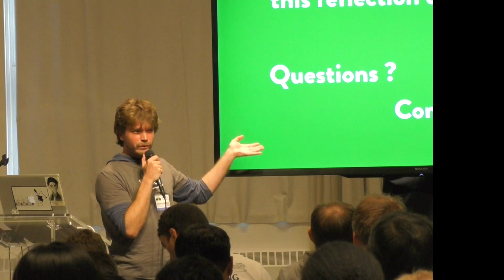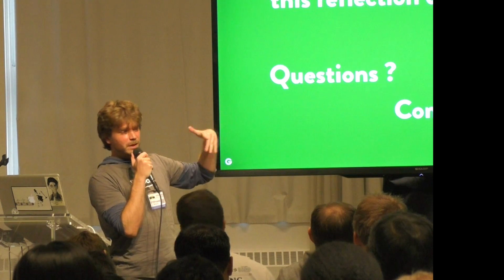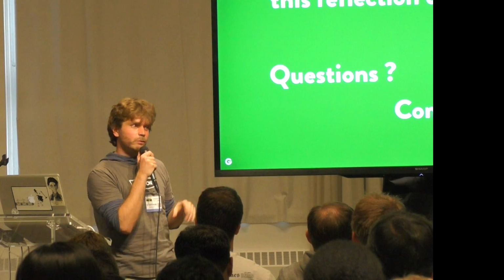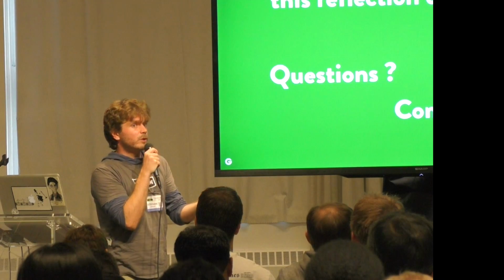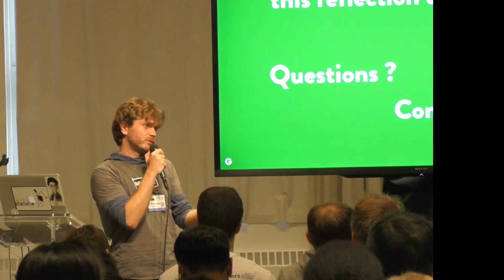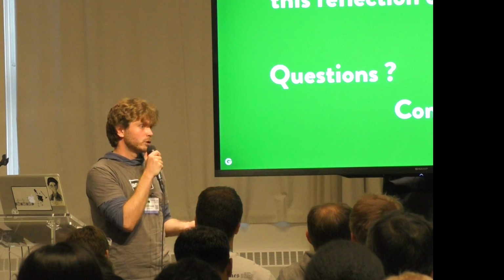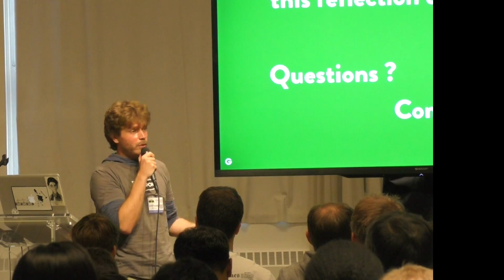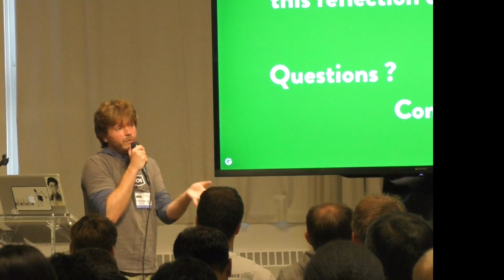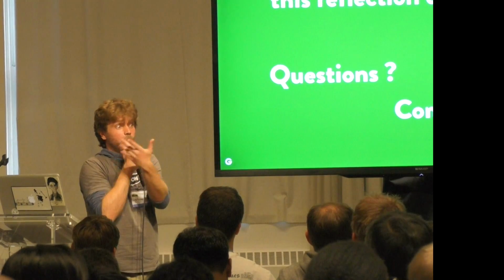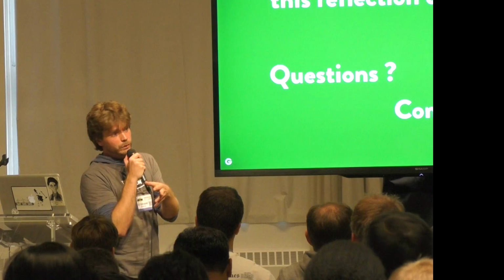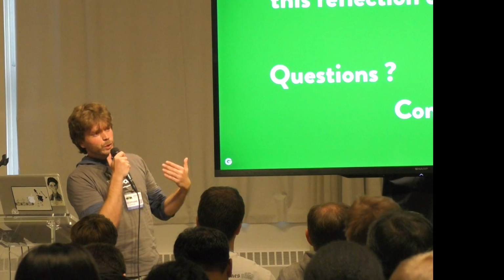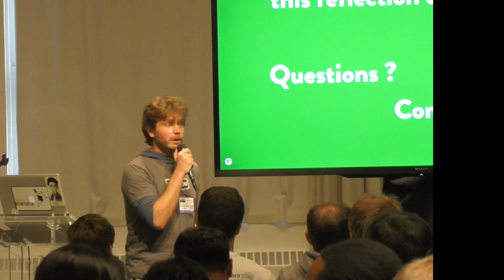So yes, we can gain like 10%, but we're going to increase the number of methods in our DEX and increase the complexity of Juice. Not sure it's worth it. But that's also one of the limiting factors of the annotation processing approach at large. When you think about it, Butter Knife is going to add a good number of methods, same for Dart, same for everything. So if you do it systematically for all your technologies, like JSON parsing or ORMLite and so on, you will add a lot of generated code that will eat into your DEX limit, and you will have less space for your code. So it's something to take into account. You're right.